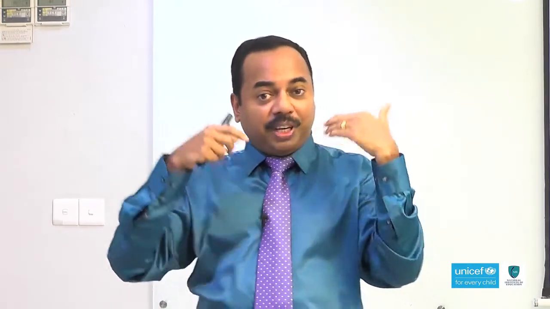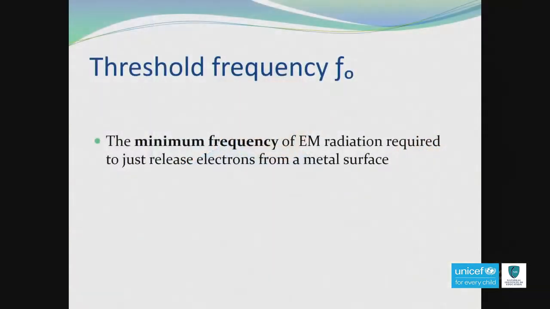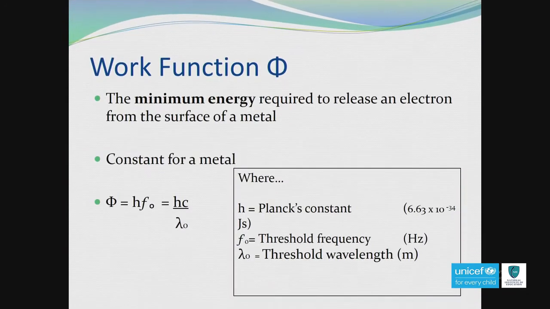Then how can we define the term threshold frequency? It is the minimum frequency of electromagnetic radiation required to just release an electron from the metal surface. In a similar way, how can we define work function? It's the minimum energy required to release an electron from the metal surface.